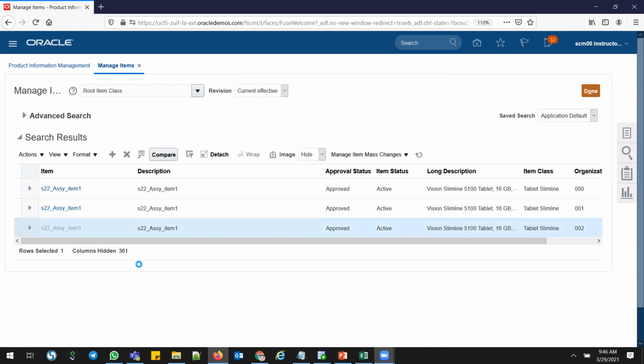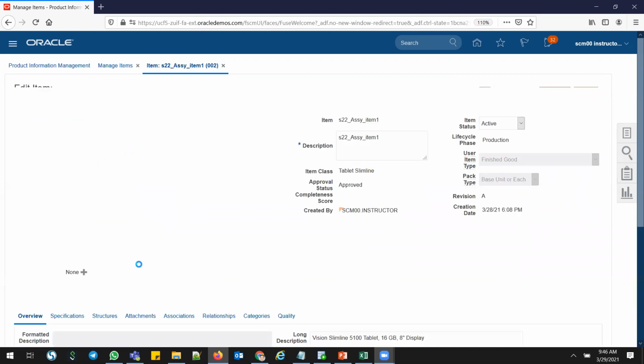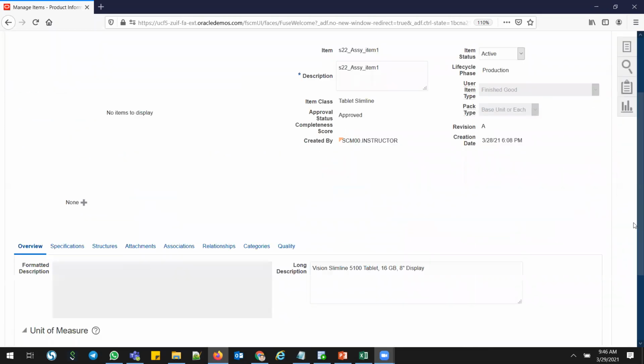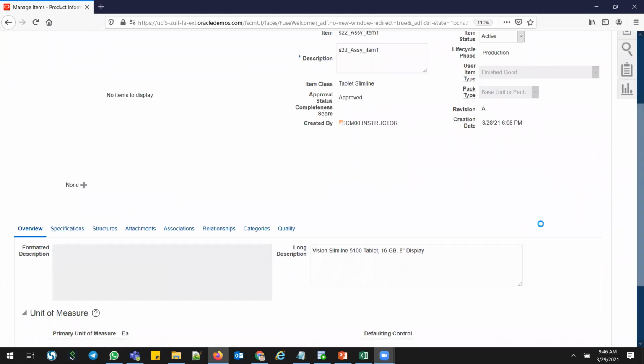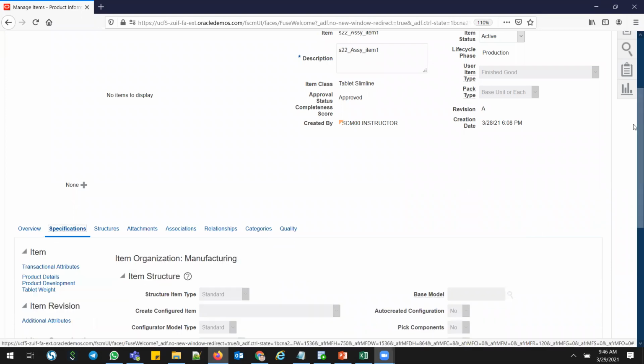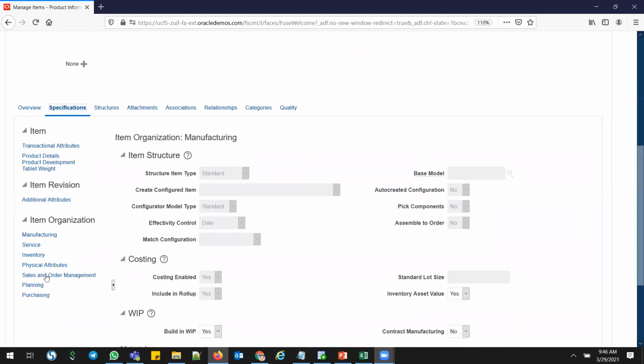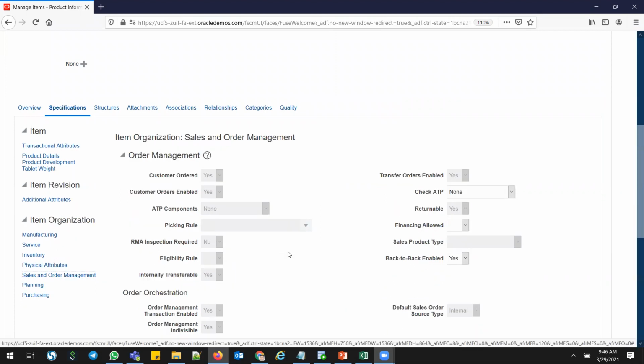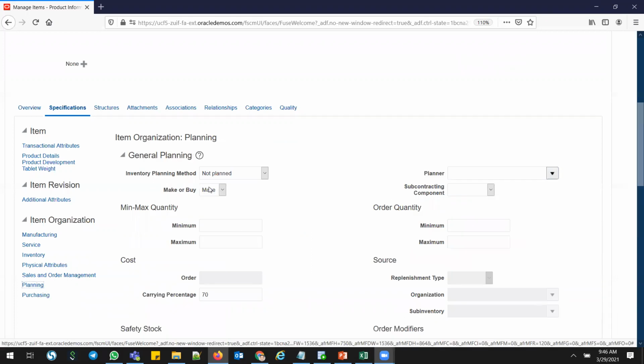So let me open this product in 002, which I'm going to manufacture, and go to Specifications, then Sales and Order Management. If you go to Sales and Order Management, the back-to-back option is yes. And if you go to the Planning tab, the make or buy is make. This is the difference which I have made for this part.